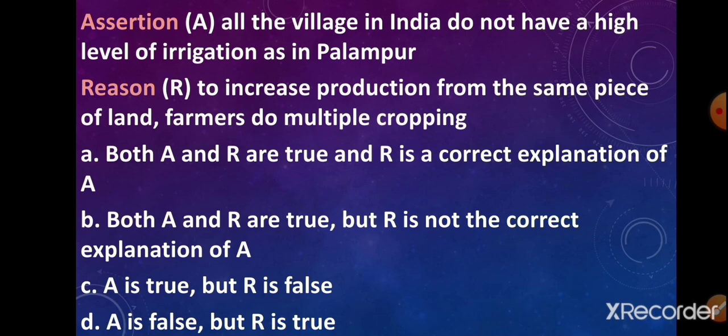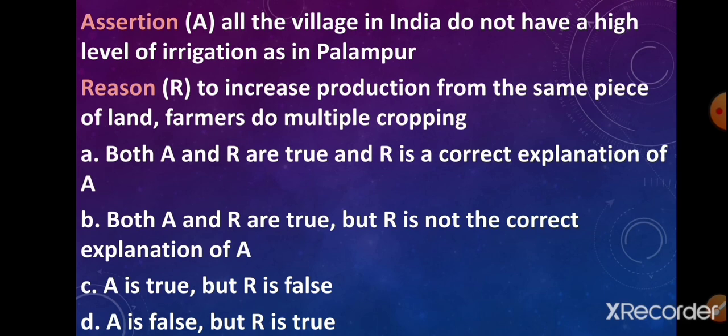Now let us try to understand the question once again. Assertion. All the villages in India do not have a high level of irrigation as in Palampur. It is true. Let us see the reason. To increase production from the same piece of land, farmers do multiple cropping. It is a correct statement, but the reason given is not the correct reason for the assertion given.